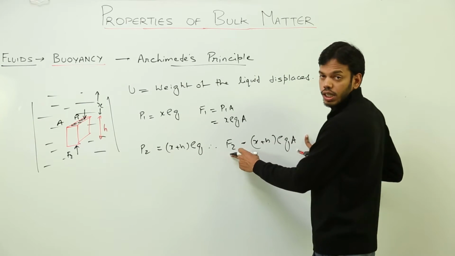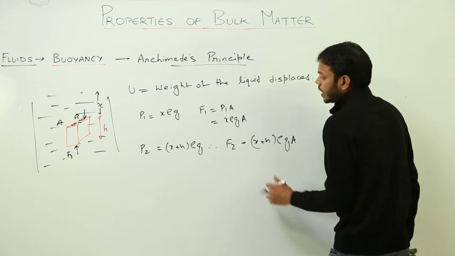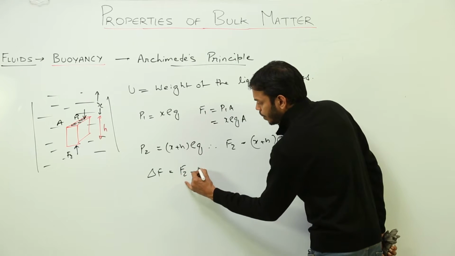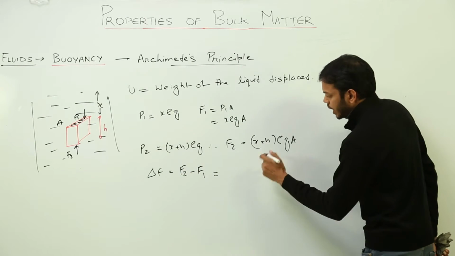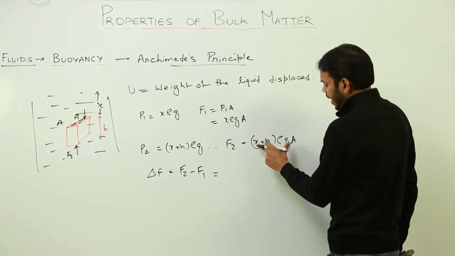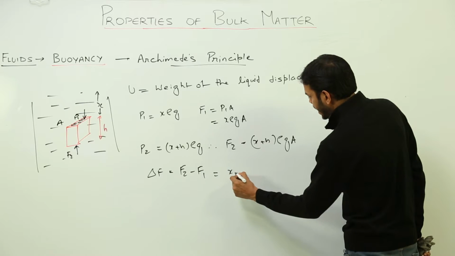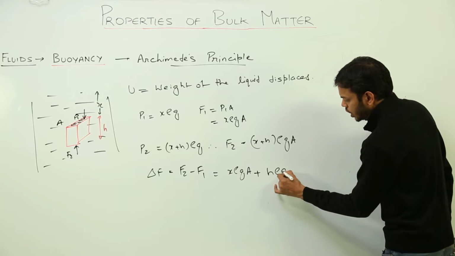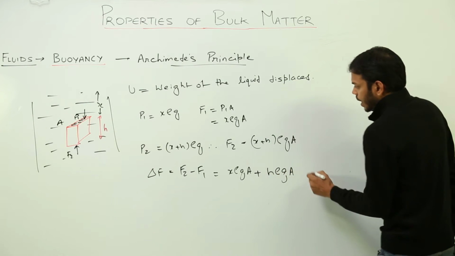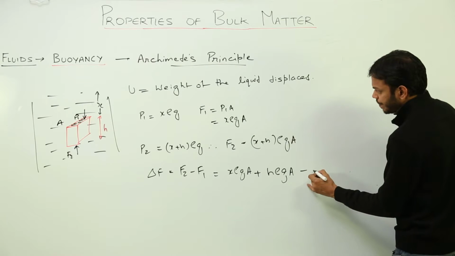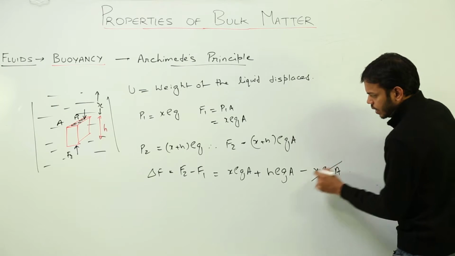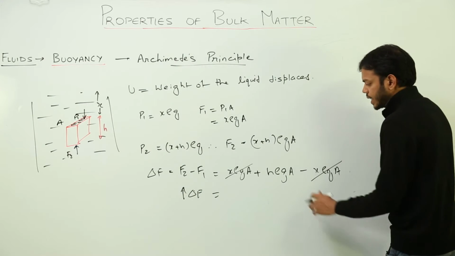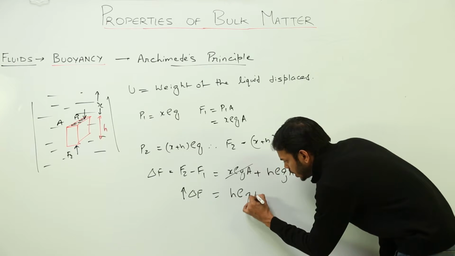That means this is the force acting in the upward direction, right? So the net force will be what? F2 minus F1, which is equal to (x plus h) rho g A. If I open this bracket up, I'll get x rho g A plus h rho g A, right? Minus this F1, which is x rho g A. So I'm left with the net force in the vertically upward direction, which is h rho g A.